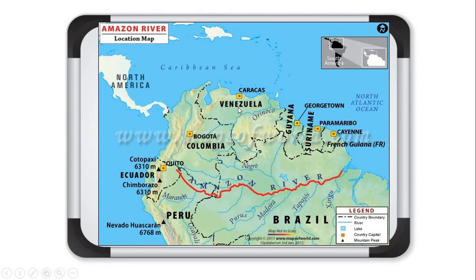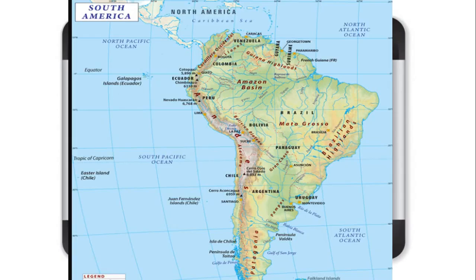Understood about it? Yes. Now I will show you the location of the Amazon basin also. Give a look here. So this is the Amazon basin. As I told you, it lies between 10 degree north to 10 degree south. Now I will show its location. Look here on this pointer or arrow, that is the equator.